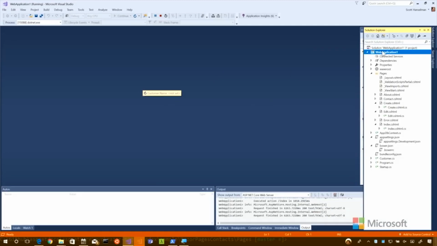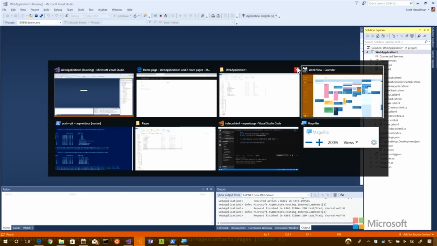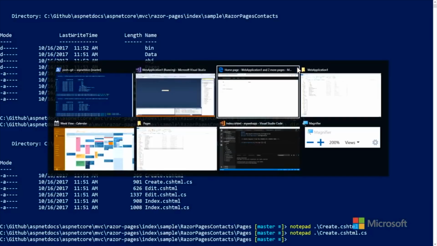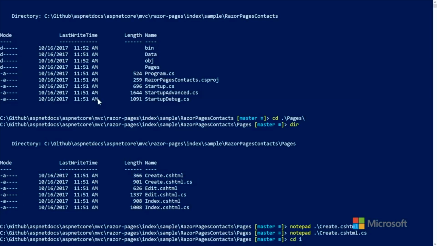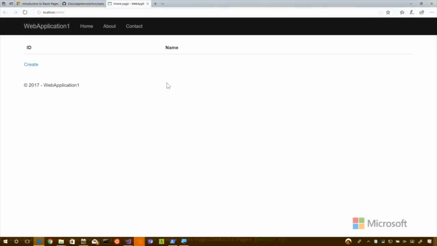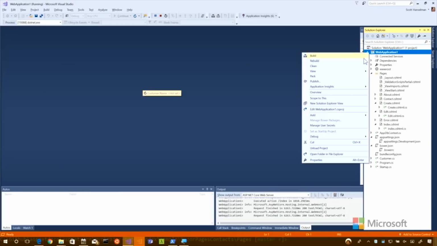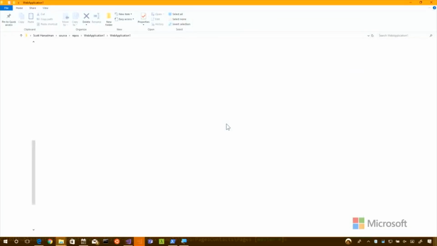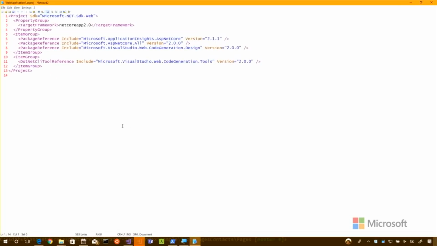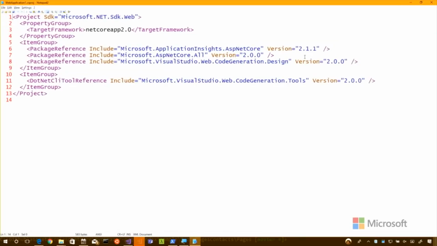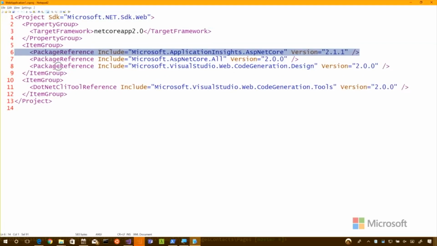I think we can actually look at the, let's go out to where that was. Where is that file located? The CS proj is here, and we can open it up. There it is. See? Okay. So it's just a package, and once it gets in there, it's plugged into the pipeline, and it's going to collect all kinds of stuff.